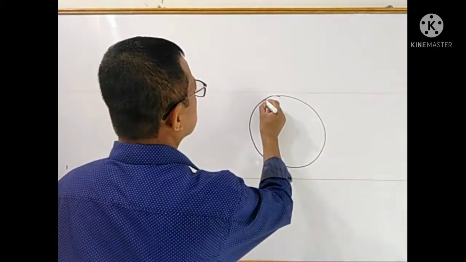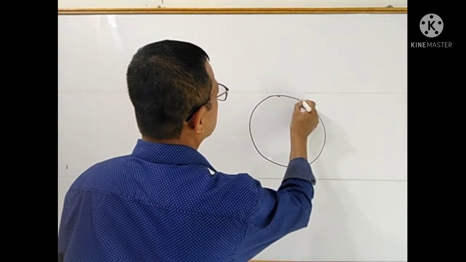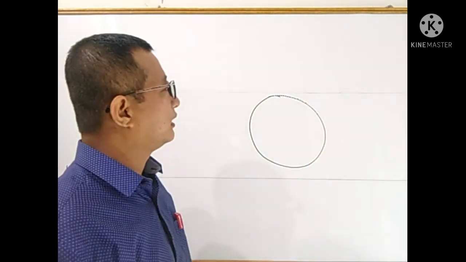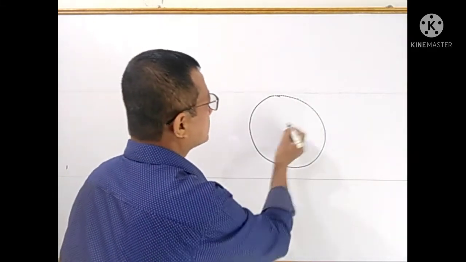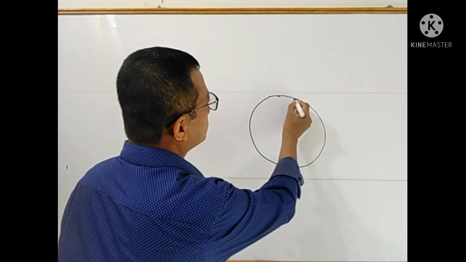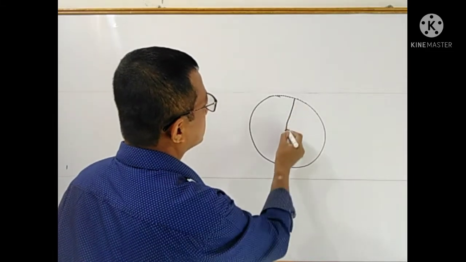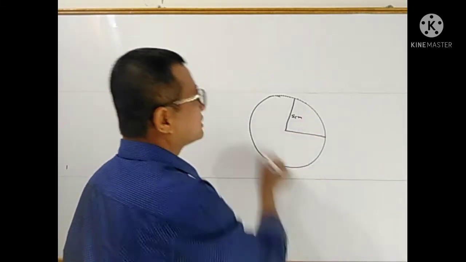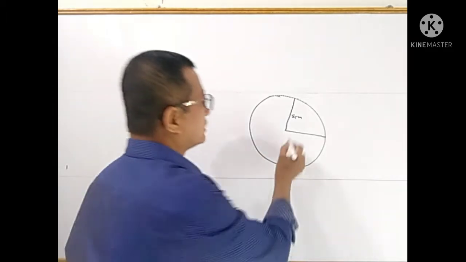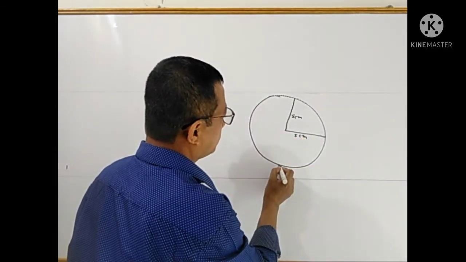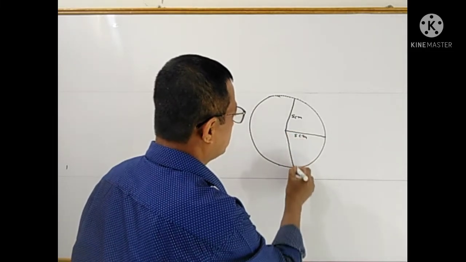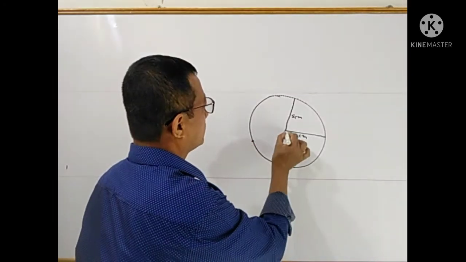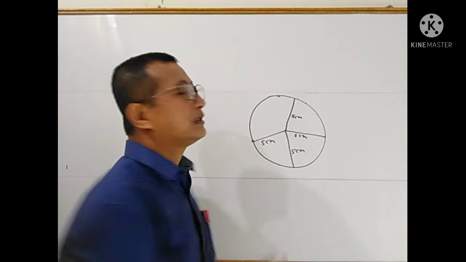Here in this circle, many points are there, and these points together form a circle. From this fixed point, the distance to each point is equal. If it is 5 centimeters to this point, then to another point it is also 5 centimeters, and to another point also 5 centimeters.